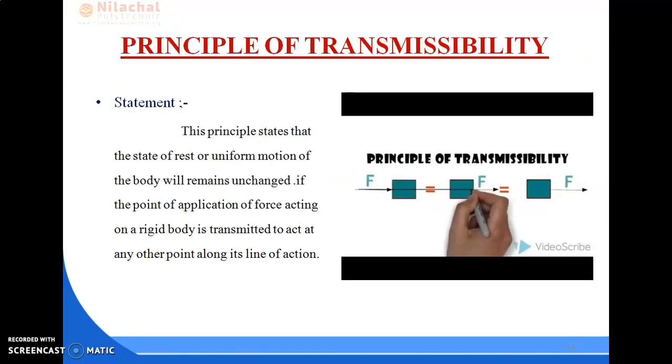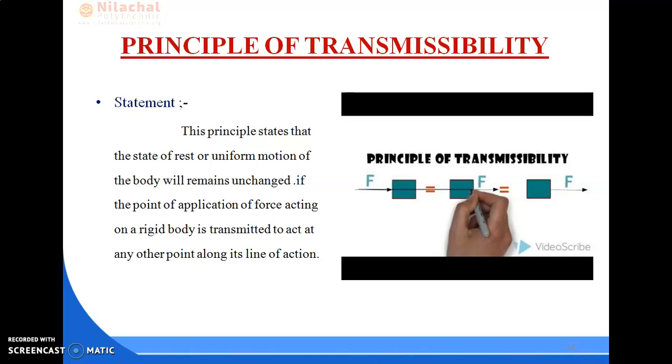The statement is here. This principle states that the state of rest or uniform motion of the body will remain unchanged. It means if the body is in rest condition, or in motion condition, whatever force you apply over it, it will remain in that condition.